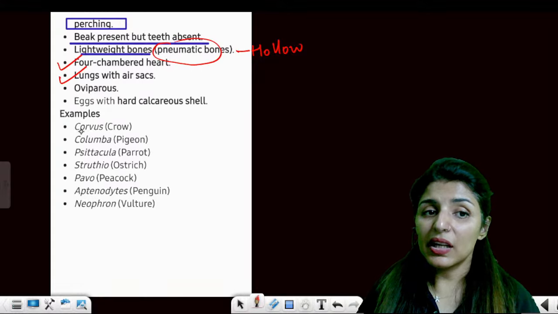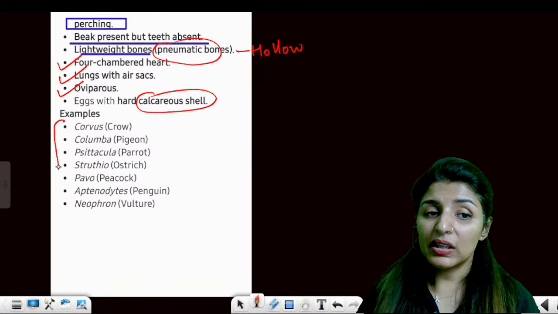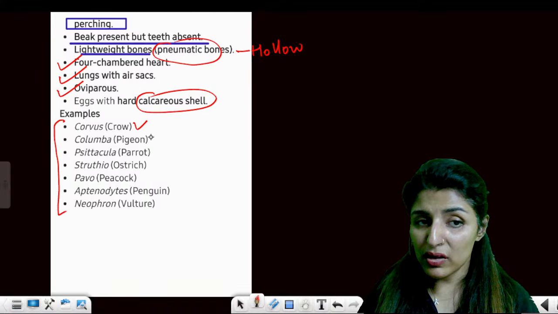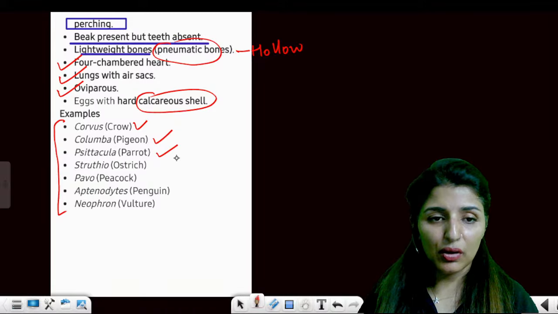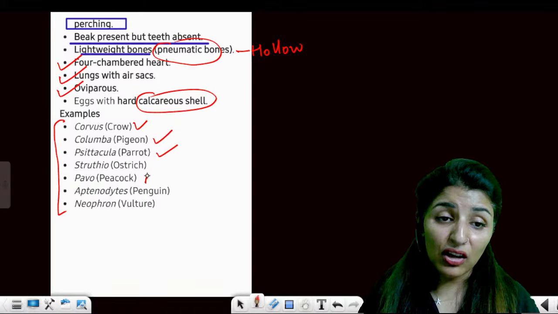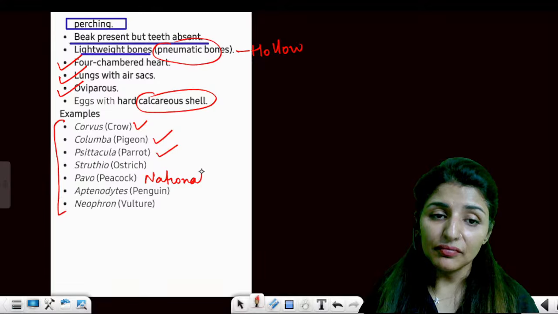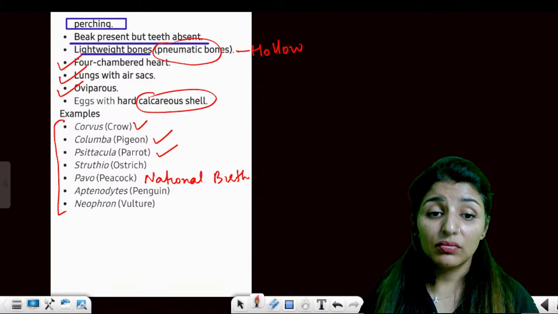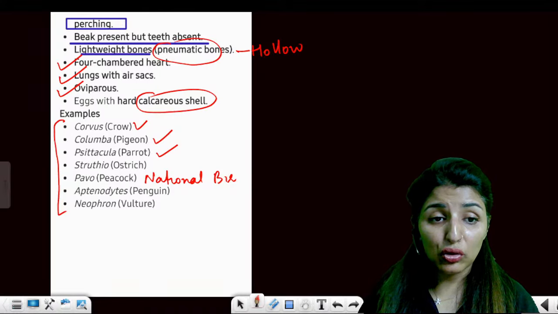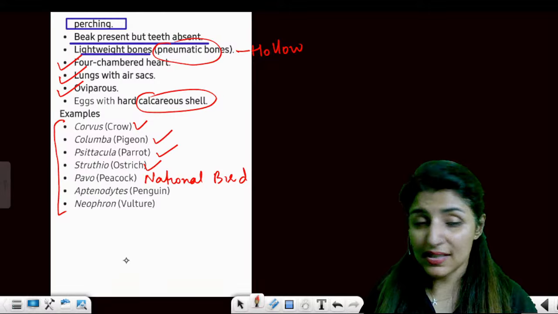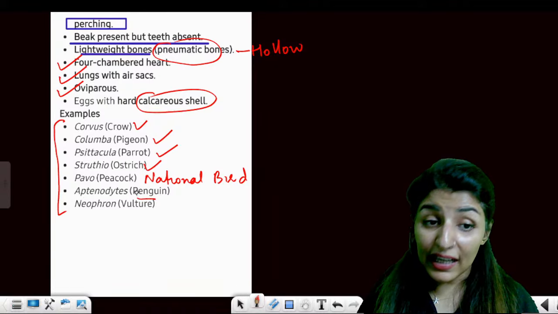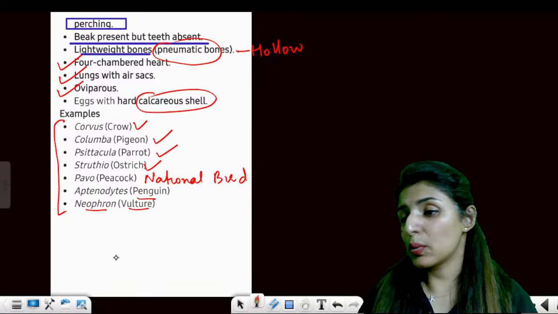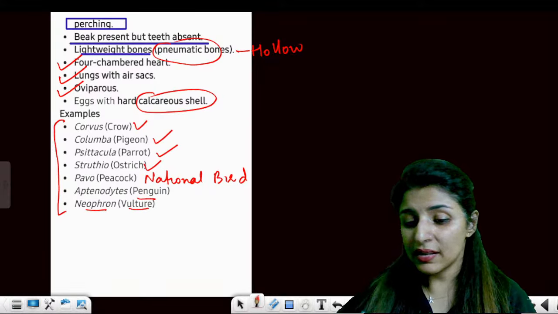Four-chambered heart, lungs with air sacs, egg-laying oviparous, and they have hard calcareous shells. So these are the examples. Crow is Corvus, Columba is pigeon, Psittacula, parrot. Your national, sorry, not the national bird. National bird is peacock, the Pavo. Struthio is ostrich, the largest cell. The egg of ostrich is the largest cell. Penguin is Aptenodytes, and Neophron is the vulture. Are these points clear to all?